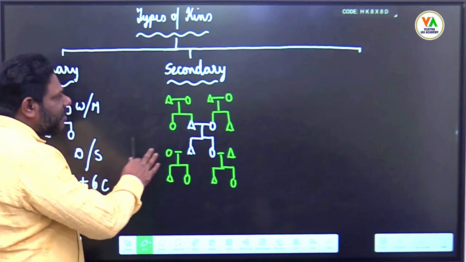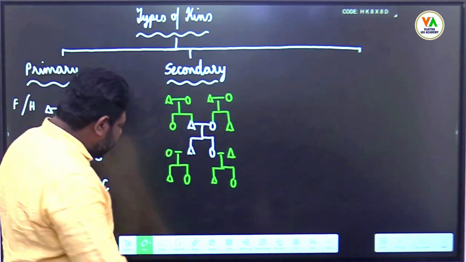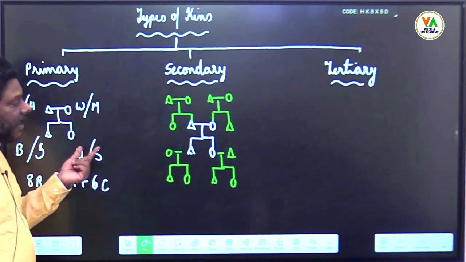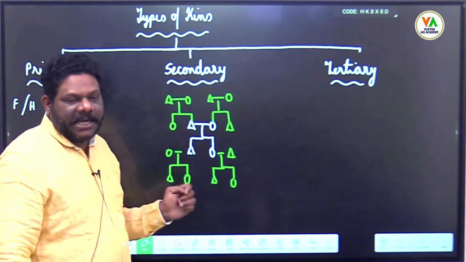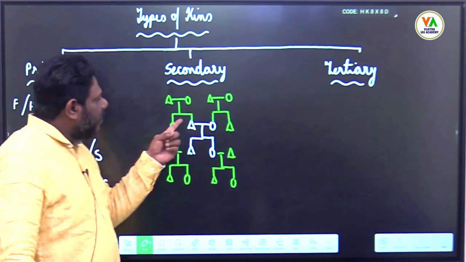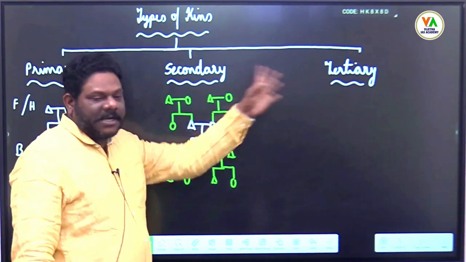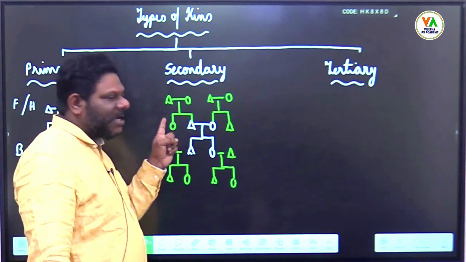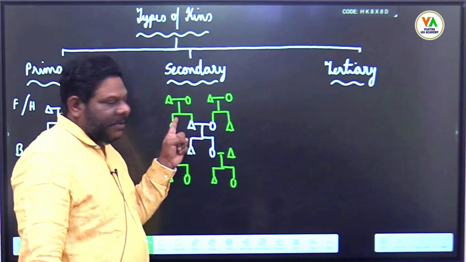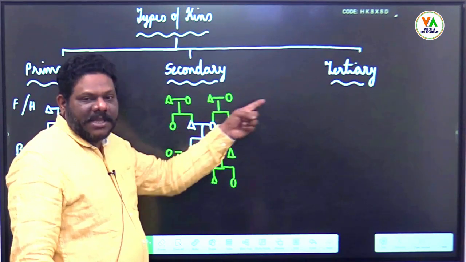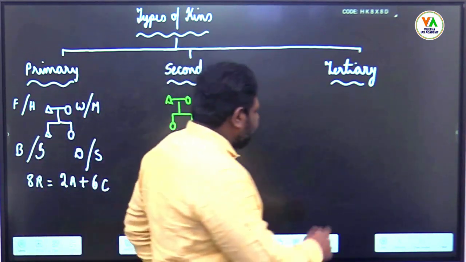Then based on these two, can you guess who are tertiary kins? Primary kins are members of a nuclear family. Their primary kins are secondary kins. Who would be tertiary kins? CSAT question. Primary kins of secondary kins are tertiary kins. So now we have all these green color ones as secondary. If you draw their primary kins, then they will be tertiary kins.